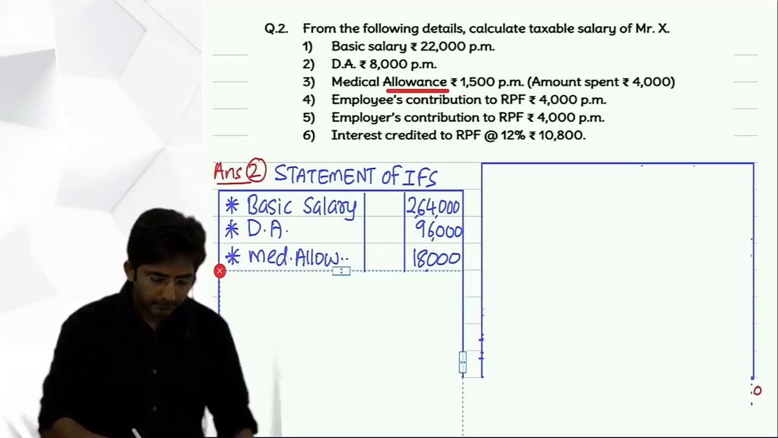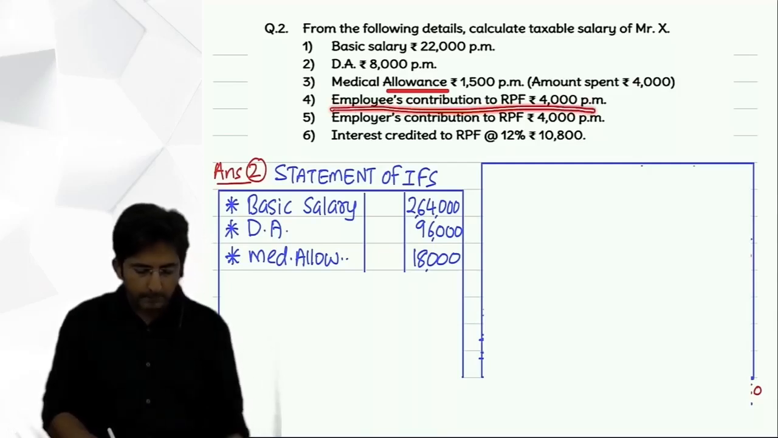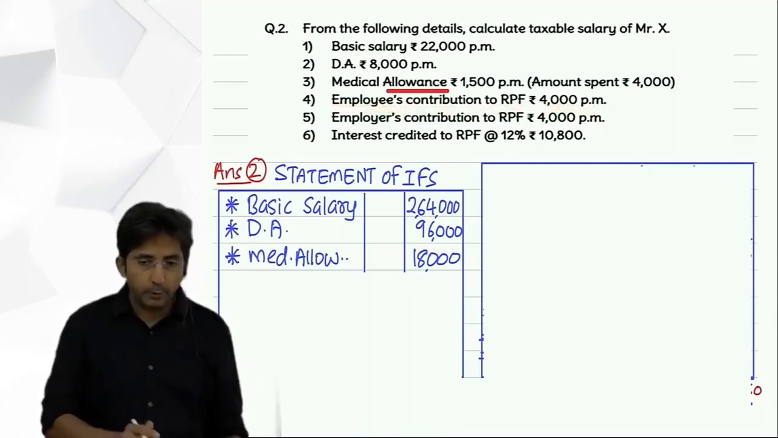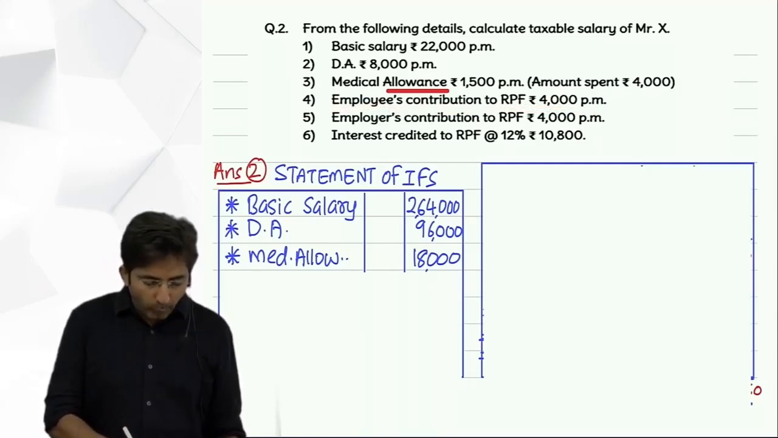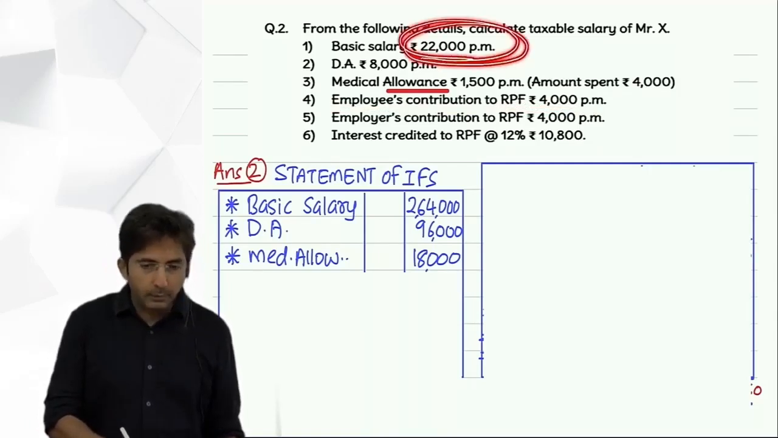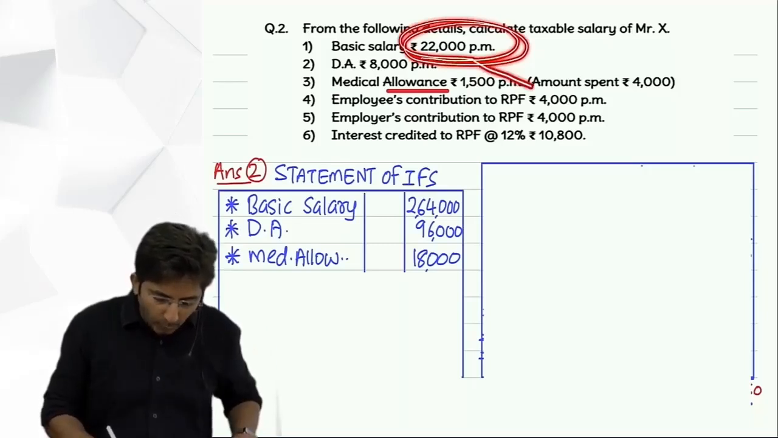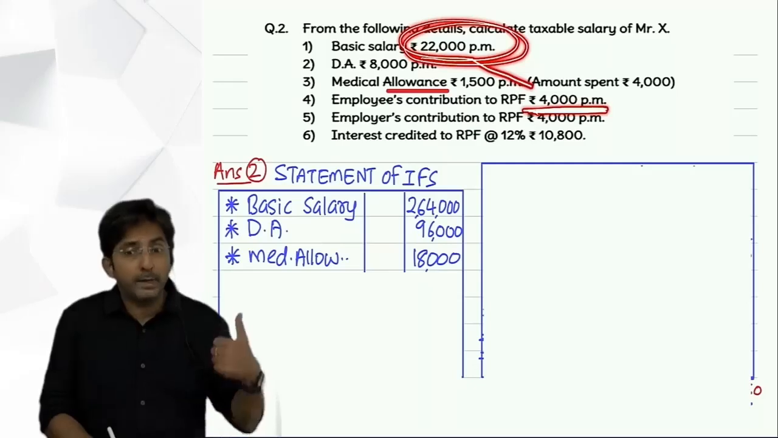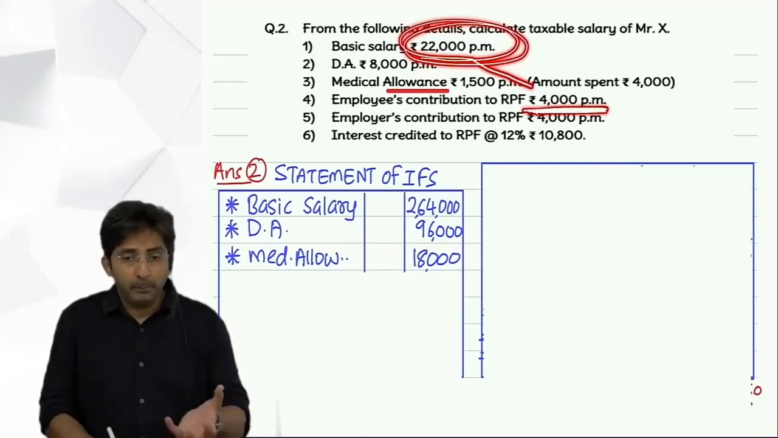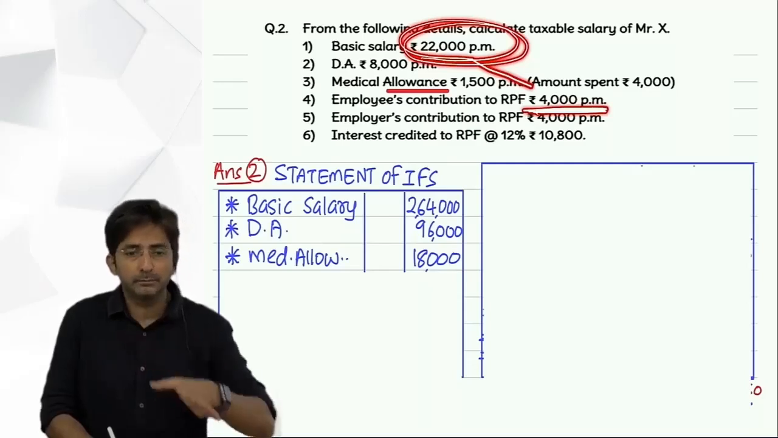Then employee's contribution to RPF. Ignore. Employee's contribution, what did I explain? You have to ignore it. Why? Because employee's contribution comes from basic only. You know, in real life what should have happened? Employee's contribution of 4,000 must have been deducted from that 22,000. An employee in his hand, he should have got only 18,000.